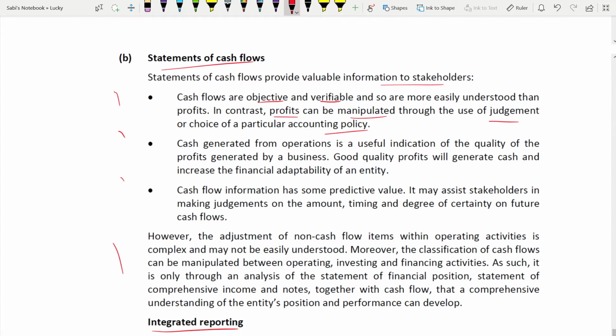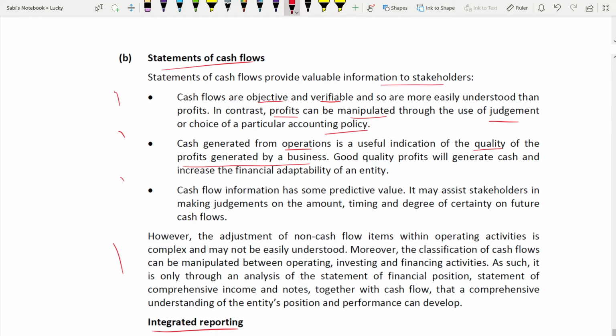Second, the cash that you are generating from operations is an indicator of the quality of the profit generated by the business. The higher the amount of cash generated from operations, the better the quality of profit. Because operating activity is something which is recurring. That is your sole income, from operations.